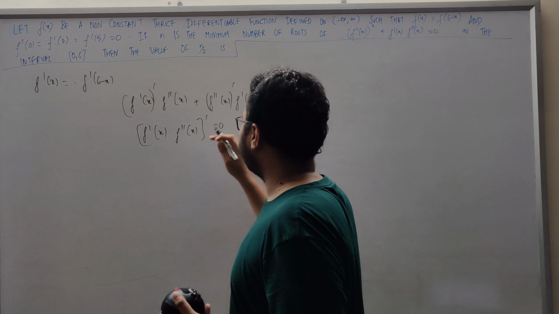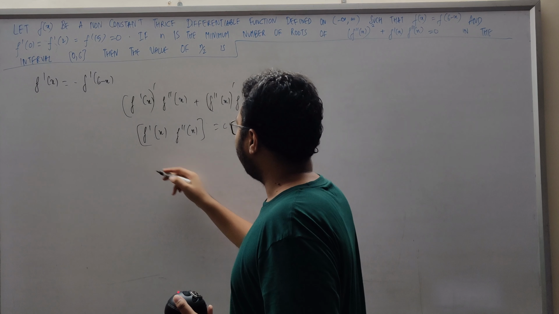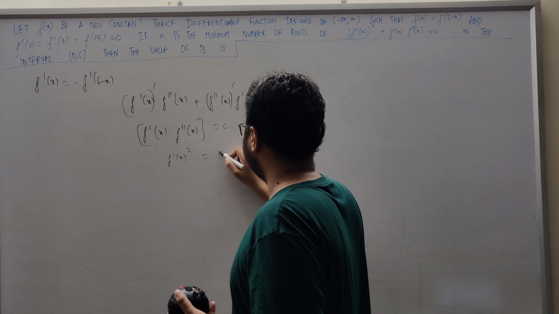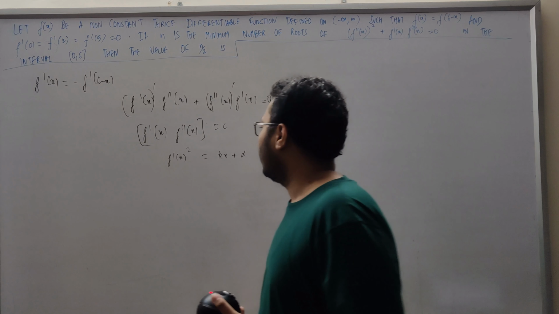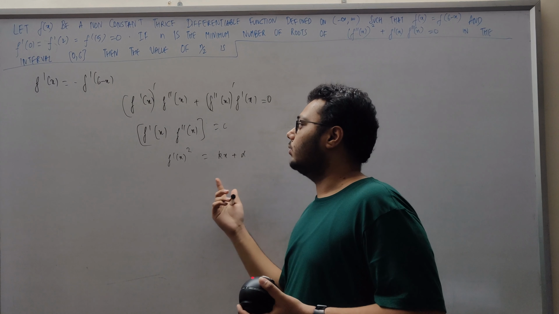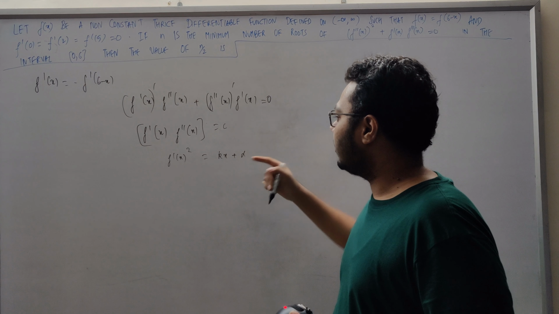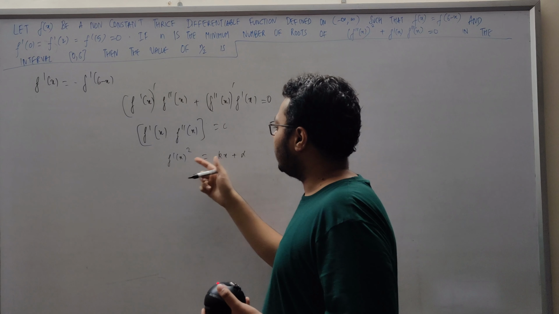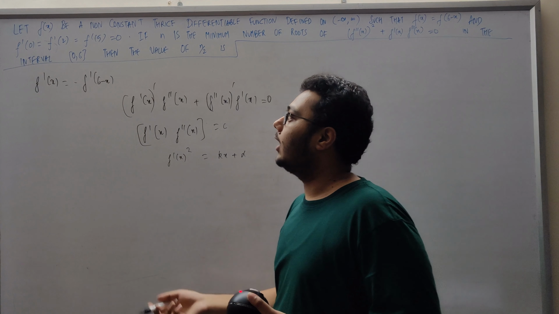Let's say we integrate both sides, then we will get some constant over here, and after that we will get f dash x whole squared equals some constant times some other constant. Now this equation is obviously not true, because the values of k and alpha are fixed constants, and this f dash x is 0 for multiple values of x, that is 0, 2, 5, and also some more.